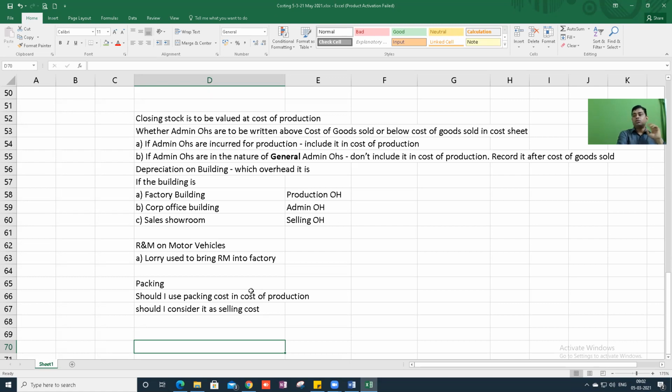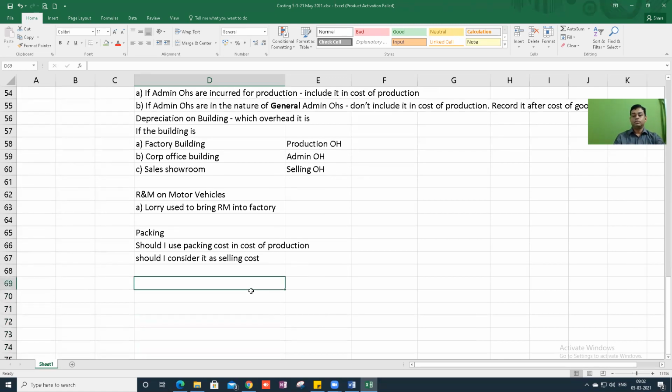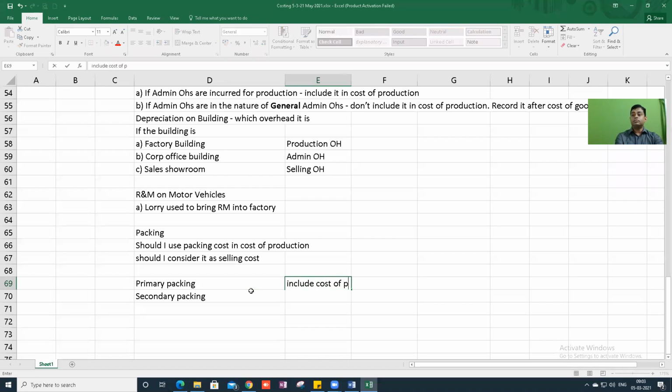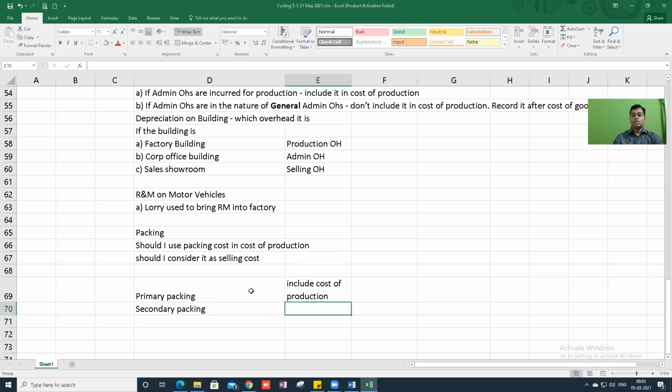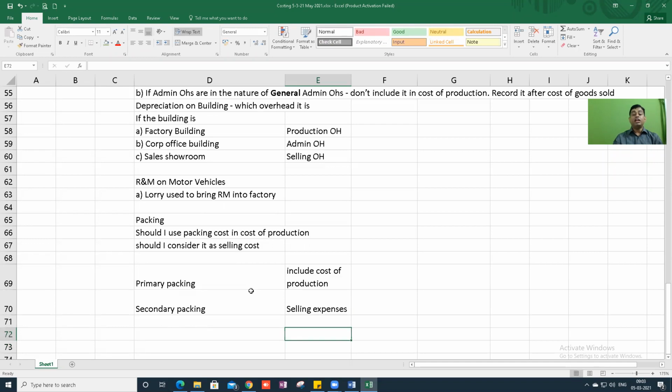Someone is saying packing based on purpose. Okay, any other answer? I am looking for a better answer. Primary packing and secondary packing. Primary packing is included in cost of production. Secondary packing is selling expenses. Now, what is primary packing? What is secondary packing? Students will get confused. If it is given in the question, it is clear. If it is not given in the question, try to understand the meaning.